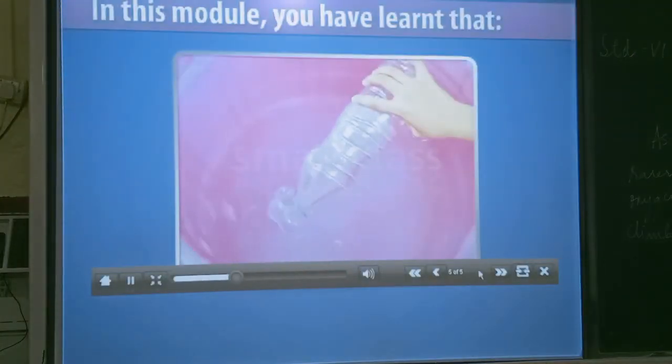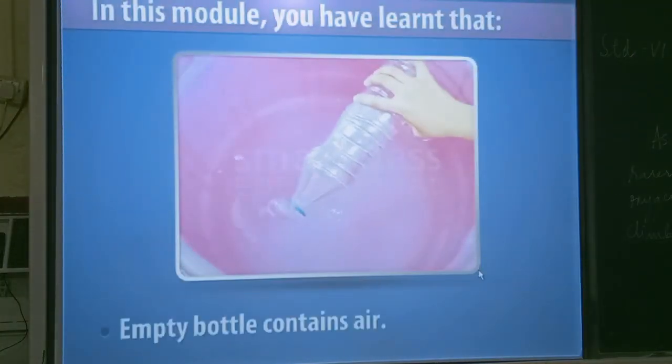From this activity, we can tell that air occupies space. It occupies all the space inside the bottle. In this module, you have learned that empty bottle contains air.